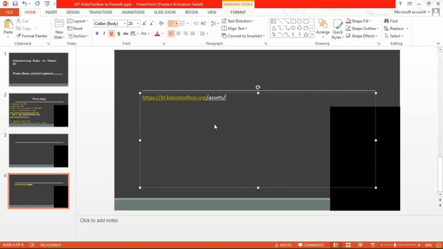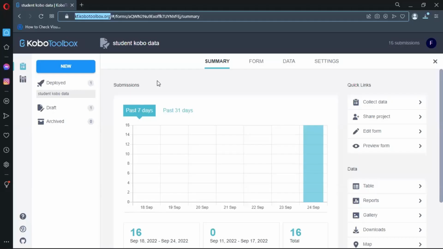The UID number is a unique project number on Kobo. Each project on Kobo has its own UID number. For example, when you check the URL, after kobotoolbox.org forms, there's this number between forms and summary which starts with A to J here.